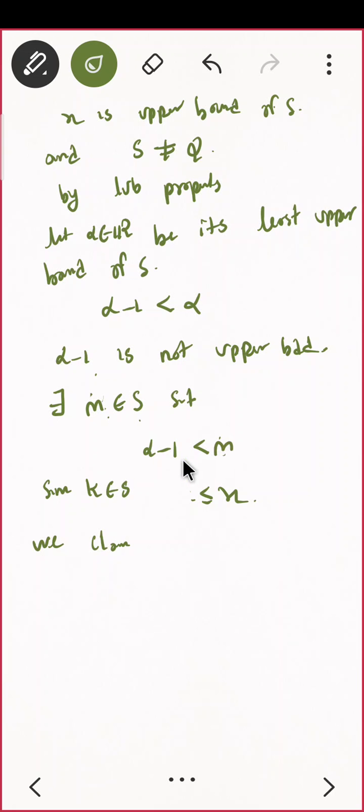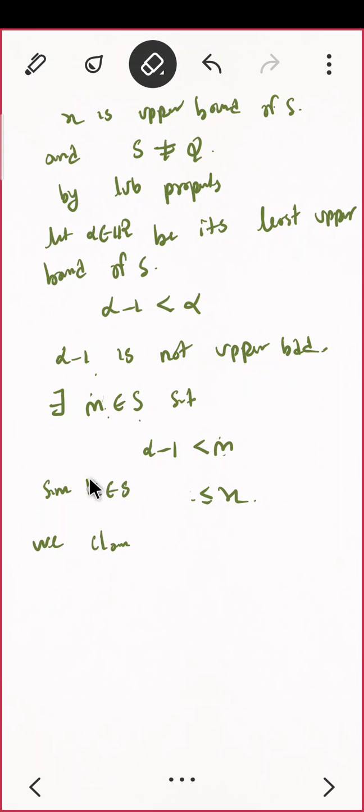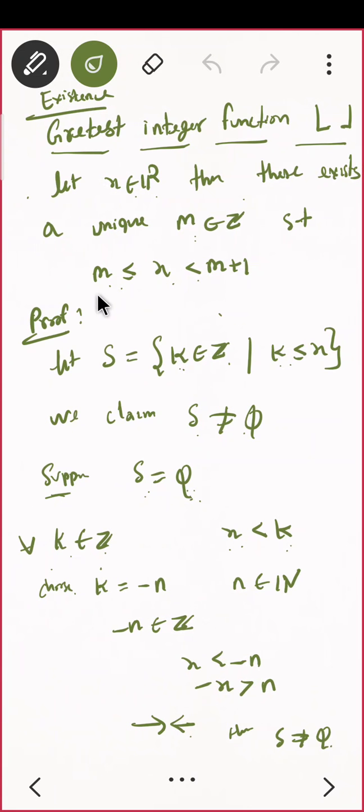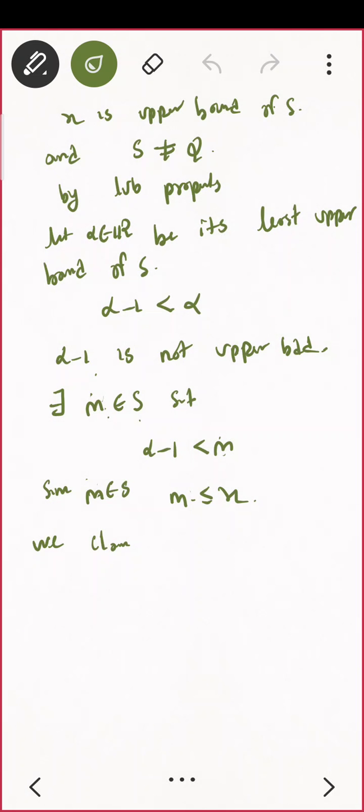Now we also have, since m belongs to S, that means m is less than or equal to x. Do you see we are done with the first part? Here also we wanted to prove m is less than or equal to x. What remains now? Perfect. We claim x is less than m plus 1. Correct? This is our claim.